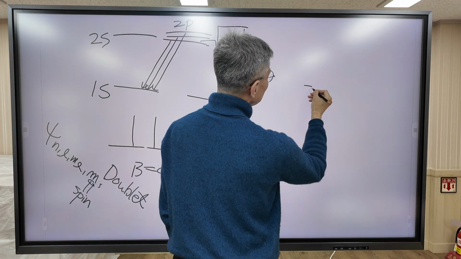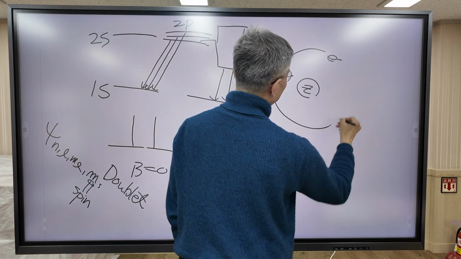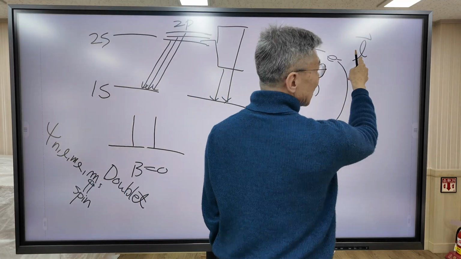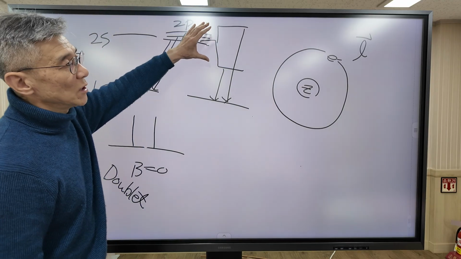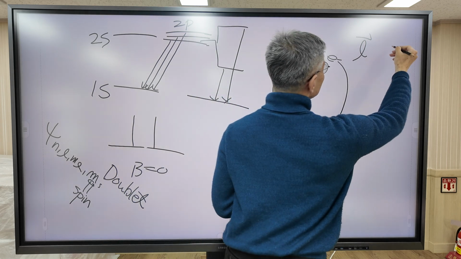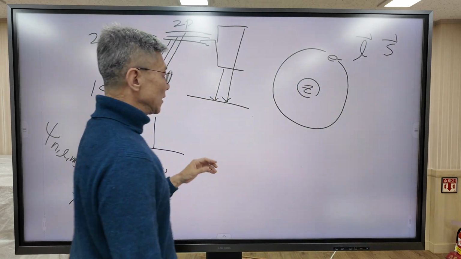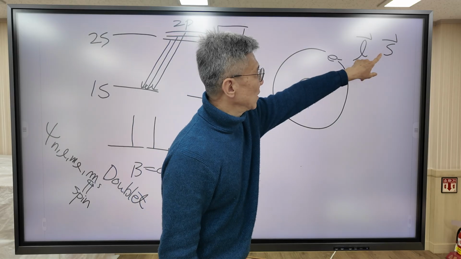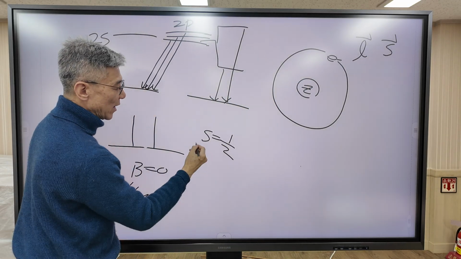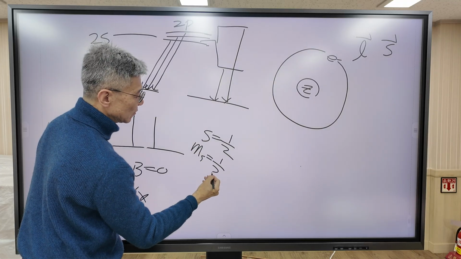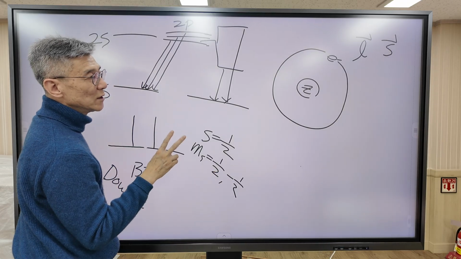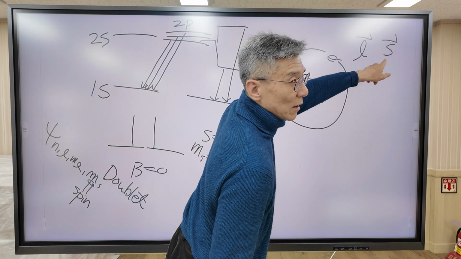Now electrons in the 2p level have angular momentum, with angular momentum quantum number L. So this is the orbital angular momentum. To explain this observation, we are going to introduce a new type of angular momentum, which is spin angular momentum. As in the Stern-Gerlach experiment, the spin angular momentum quantum number is equal to 1/2, and the possible values of m_s are 1/2 and minus 1/2. This is called upspin and downspin. So there are two possible orientations for spin angular momentum.